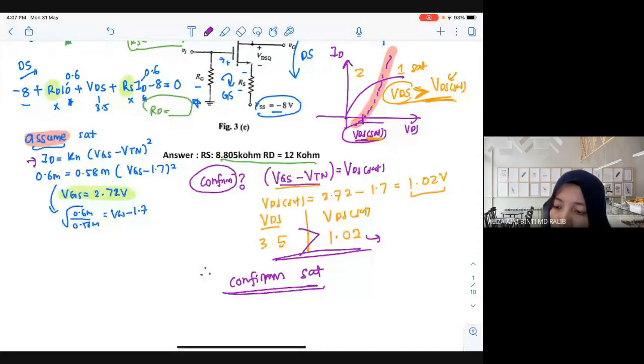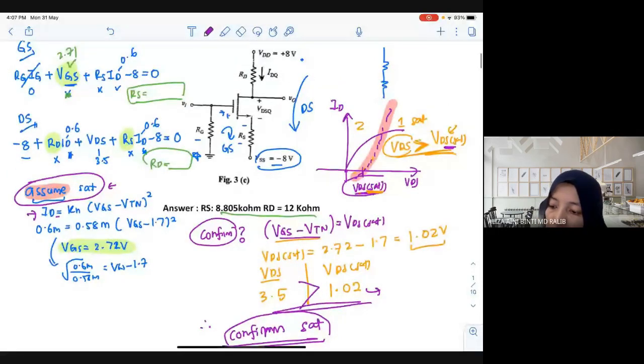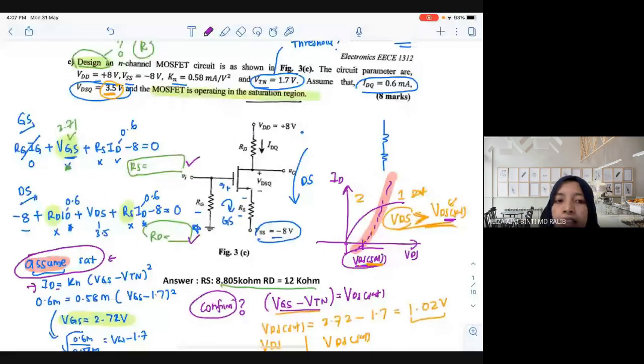Don't ever use this equation without writing assume, because there are marks here. You can't use this equation if you don't assume it is saturation. Once you assume saturation, you need to confirm: find your VDS saturation first and check whether VDS is greater. Yes, it is confirmed saturation, which means the value you get here is correct and in saturation mode. Okay, class, do you understand? Do you have any questions? Is it clear?